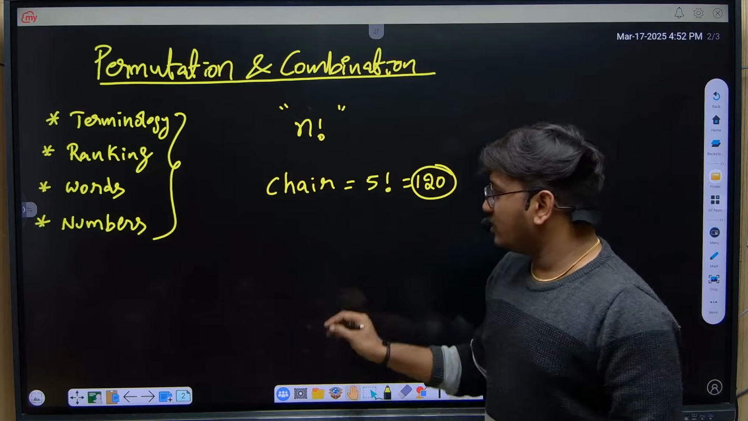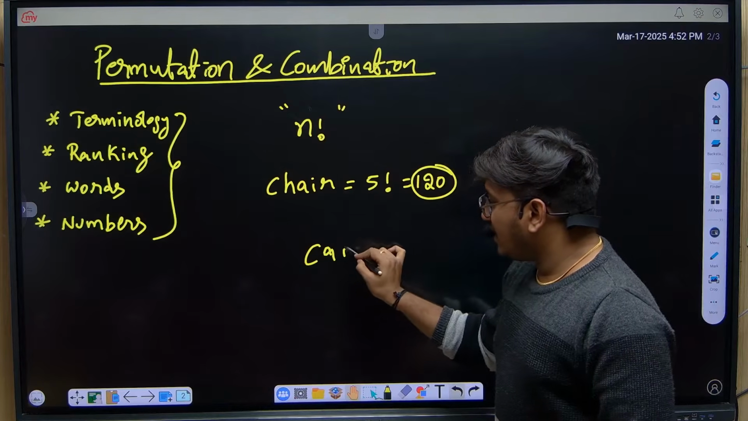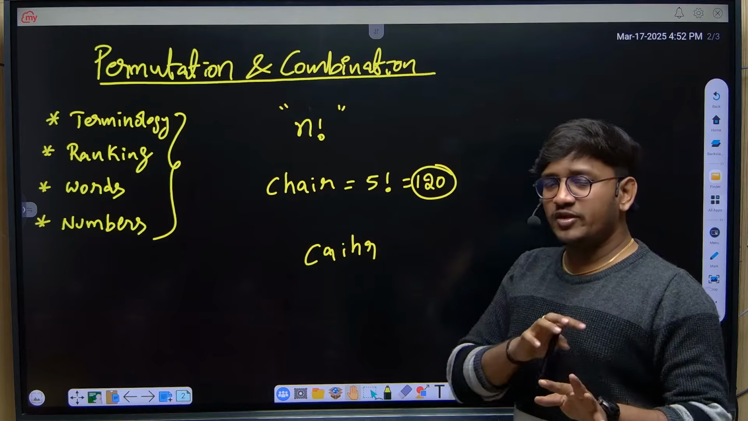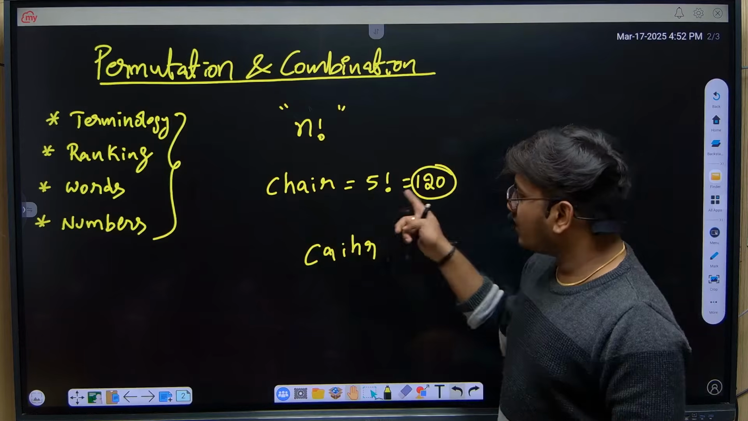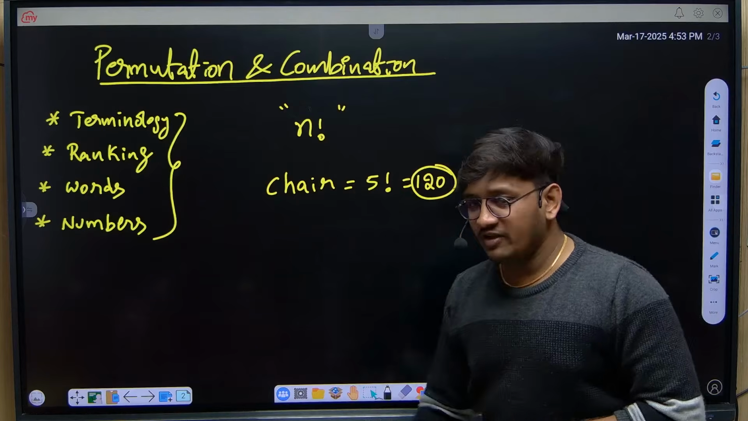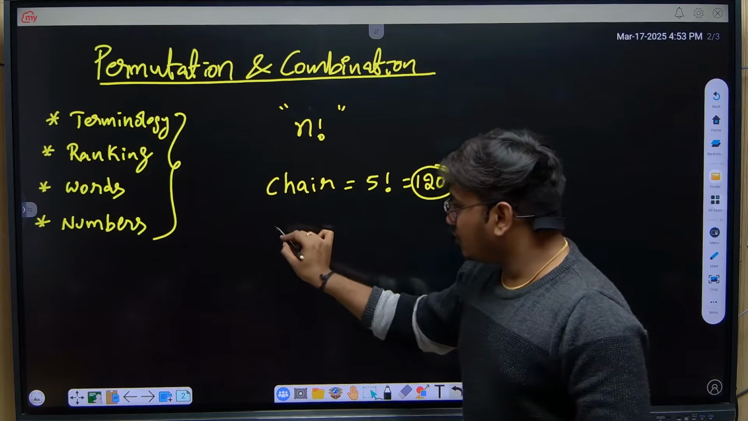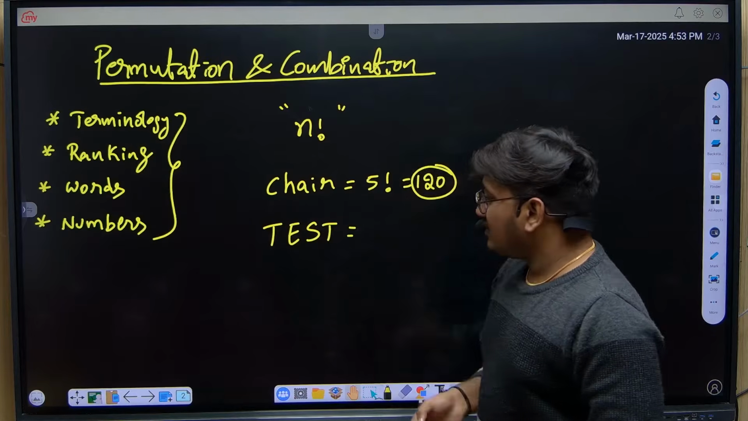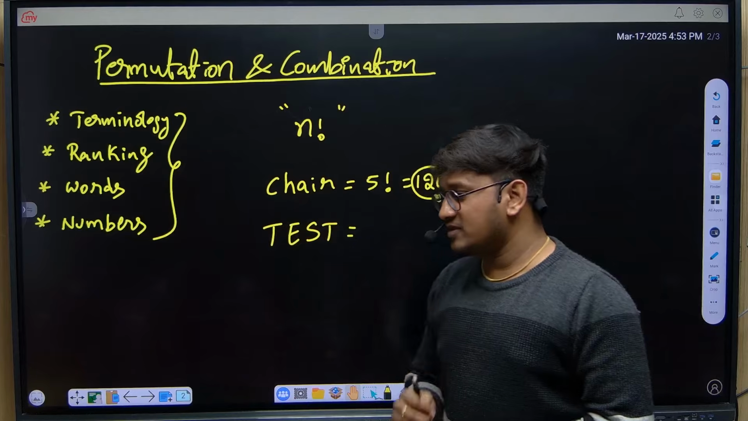Different arrangements, like CAIHR, is one of the 120. Likewise, if you keep shuffling all the letters, a 5-letter word can be shuffled in 120 ways. Now one more question for you: how many ways can you shuffle the letters of the word test? Can you post it in the chat box?